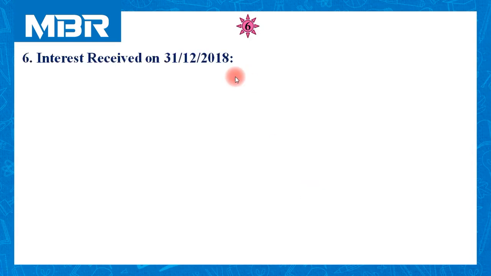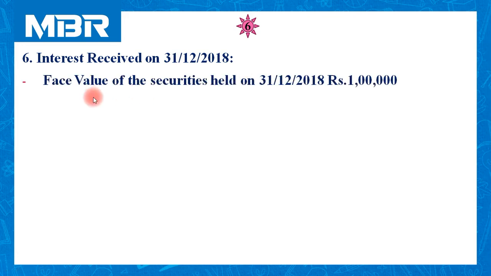Let us move to transaction number 6 in our sequence. As per our sequence, we need to calculate interest on 31st December 2018. That is the third time interest received during the year. Face value of the securities held on the same date is 1 lakh.